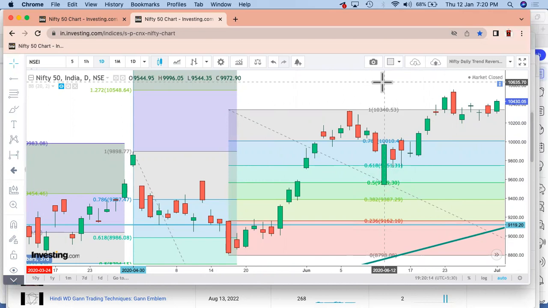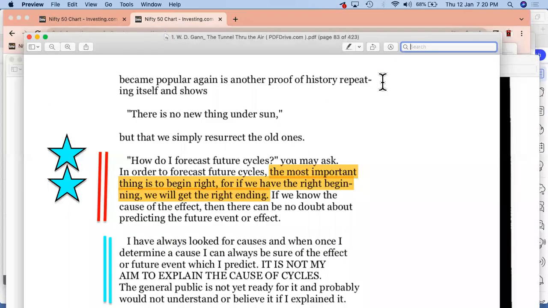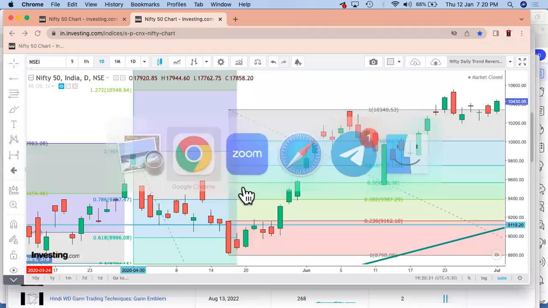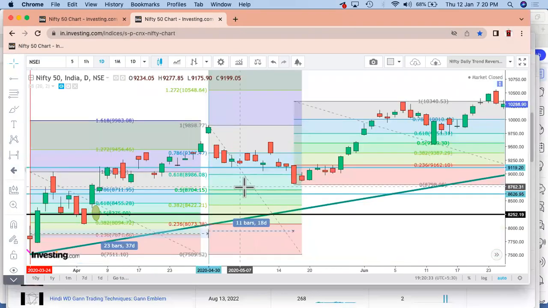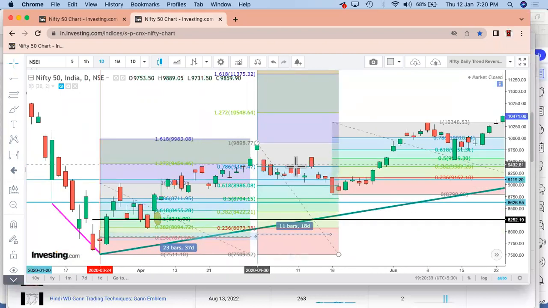But the most important thing for us to understand is one thing, right? If we have and know the past cycles, we'll be able to know what is the right beginning point. And if you know the right beginning point, probably you'll also know about the right ending point. So very important to know these things, right? So as I told you, yes, we had a low, we had a high, we had this 50% level which was coming down to, which was given over here, right? So this is my 50% line. So this 50% reversal was there. From here, again, there was a high and again a reversal which came down to this 50% level, right?